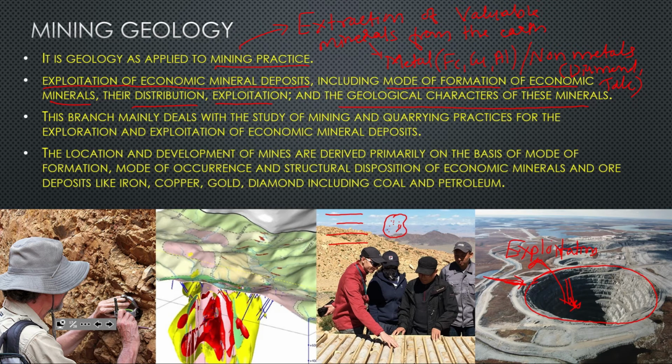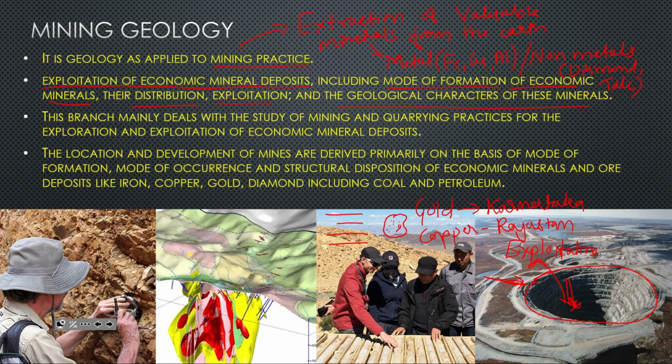And their distribution means where they are present. Suppose gold is present in Karnataka, so they will prepare a map which shows gold is present in Karnataka. Like copper is there in Karnataka as well as in Rajasthan. Like this, each mineral's exploration and distribution is done by geologists.